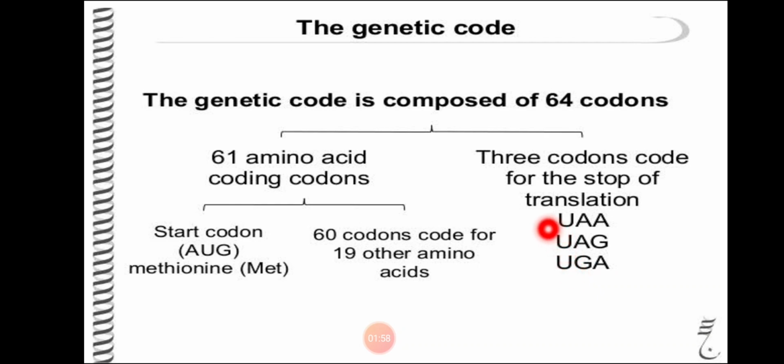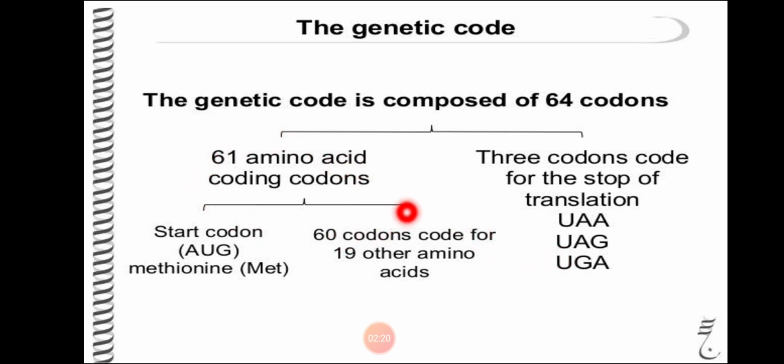The stop codons are UAA, UAG, UGA. Since they do not code for any amino acid, they are also called nonsense codons. They are not doing any work, so they are called nonsense codons.